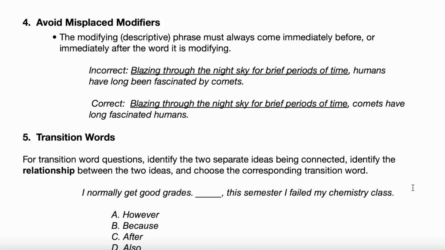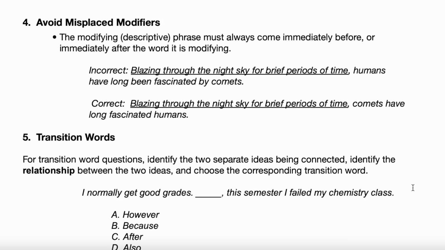Is that clear, Melanie? Yes. Now, here's the deal. That descriptive phrase needs to come immediately before or immediately after the word it's modifying or describing. Now, what word follows this description? Comets? Well, it should be comets. It should be, right? But in the incorrect example, it's humans. Do you see that? Yeah. So that sentence is suggesting that humans are blazing through the night sky for brief periods of time, and that's why it's incorrect. Does that make sense why that's wrong?